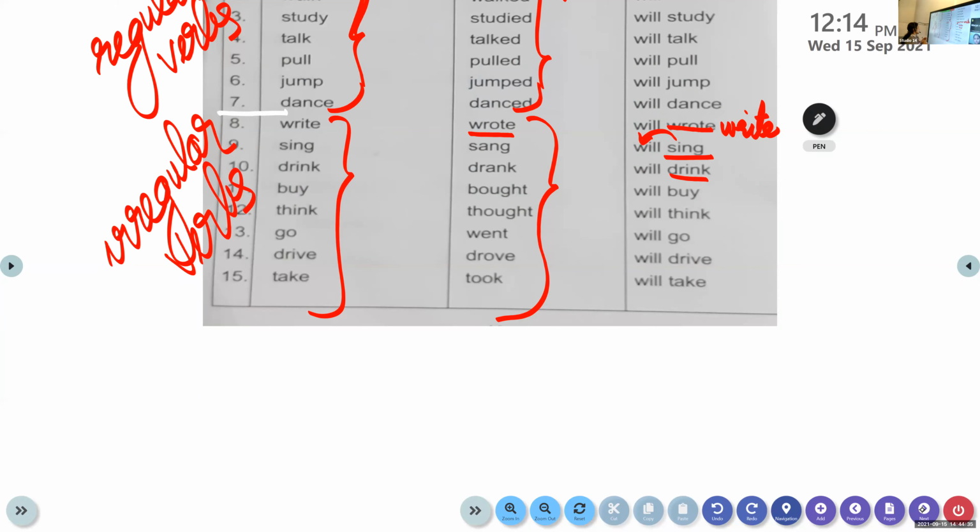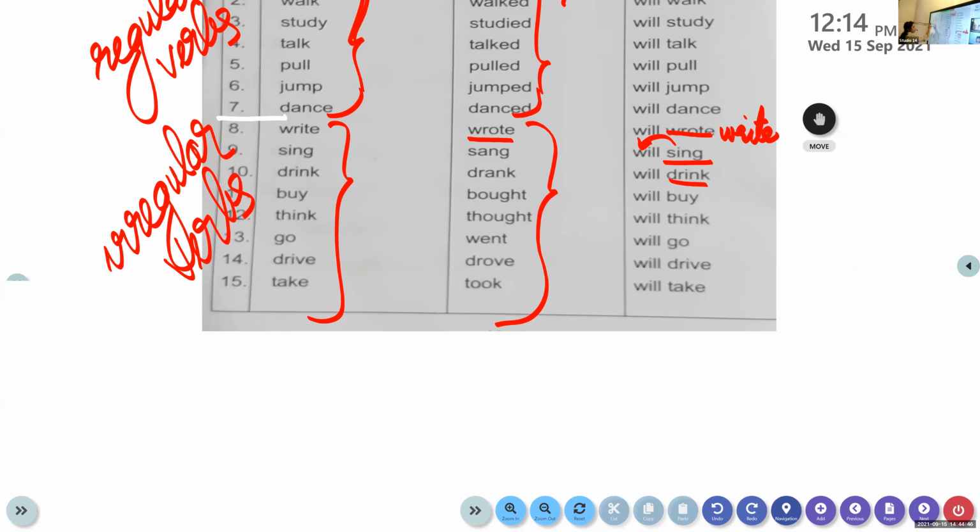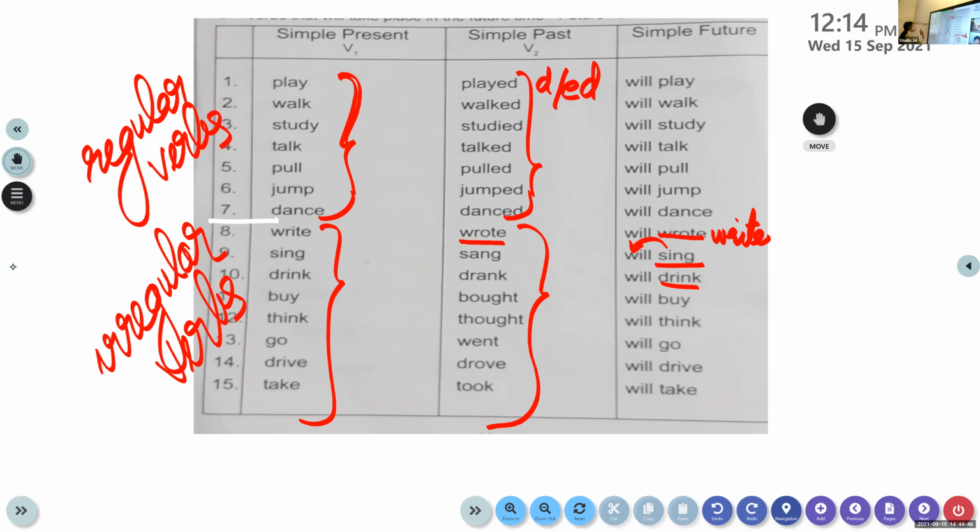Now, what we are supposed to do is, all of you, please take your workbook, your rough book, my dear children. Yes, all of you take your rough book. Are you all ready?